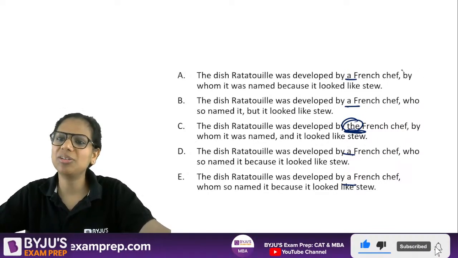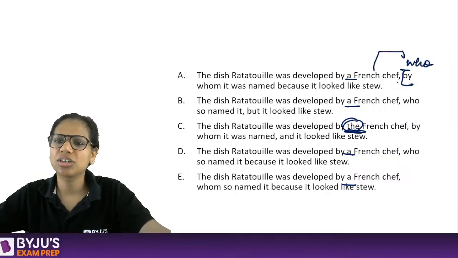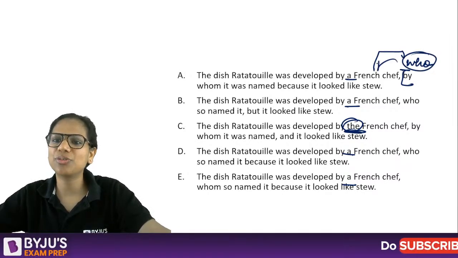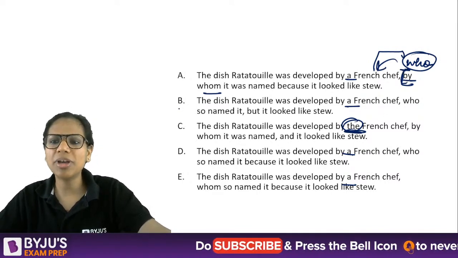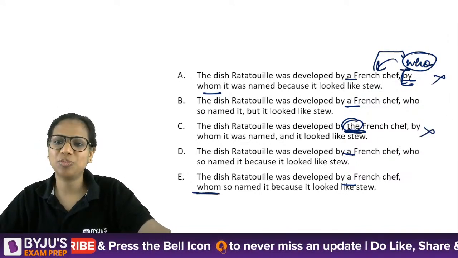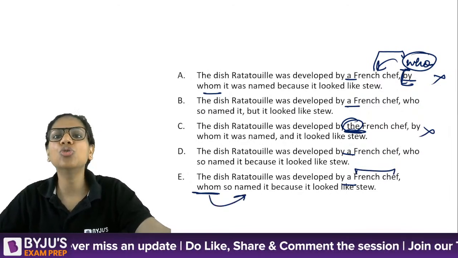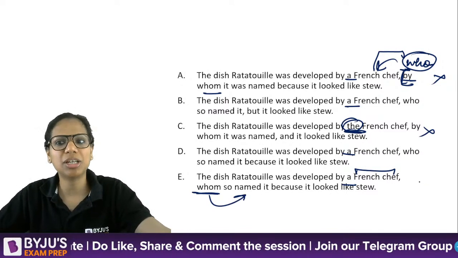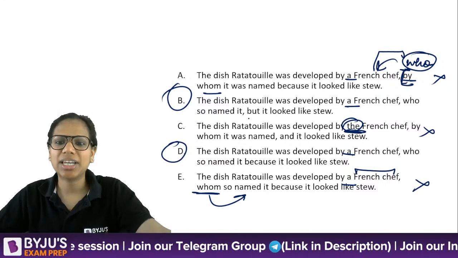By whom it was named? If I'm saying a French chef, I should straight away say who. The "who" will refer to the French chef. "By" converted to passive voice. By whom? So who makes sense? Okay, "by whom" eliminated. "Whom eliminated." Because for the French chef, when I talk about him further, I will say "who named it," not "whom named it." He named it, not him named it. Remember?